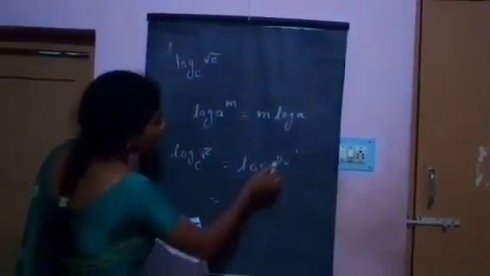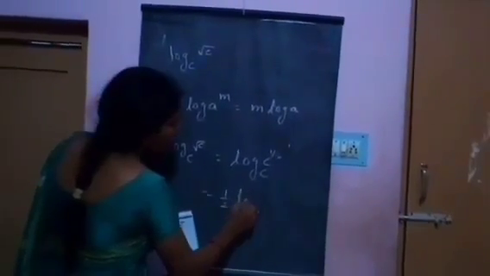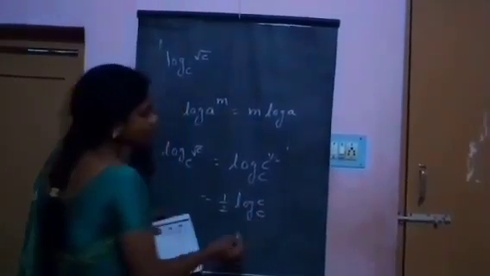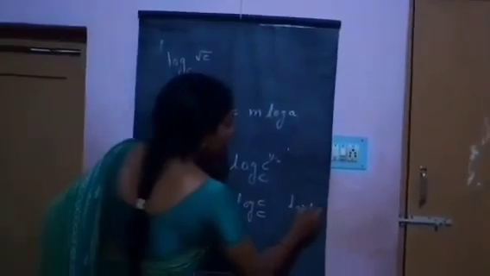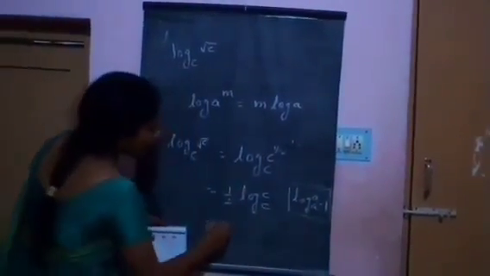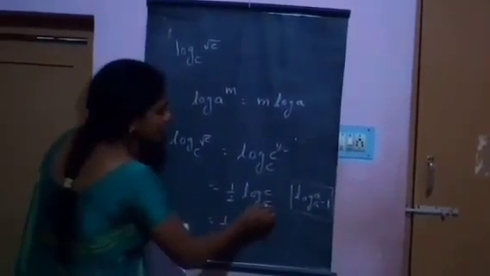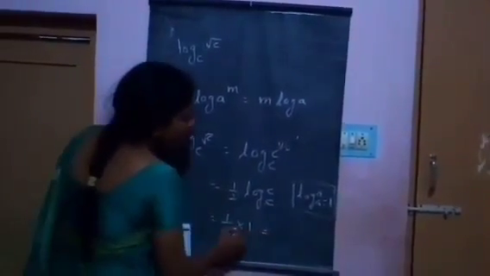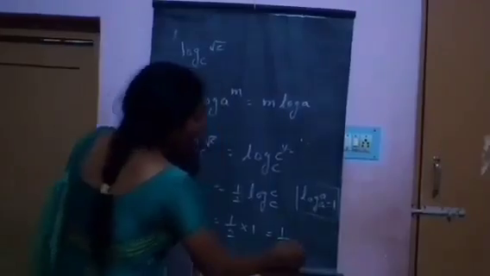That gives 1 by 2 log c base c. Log a base a is equal to 1, so 1 by 2 into log c base c is 1 by 2 into 1, which means 1 by 2.